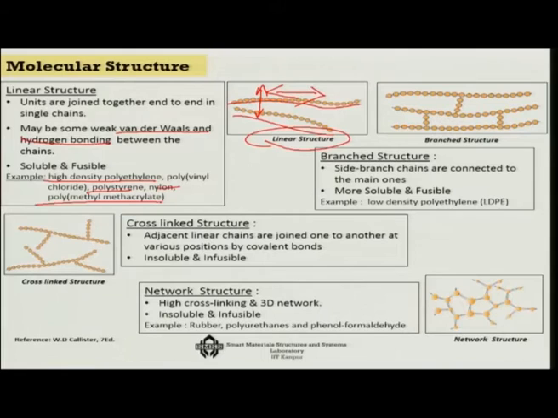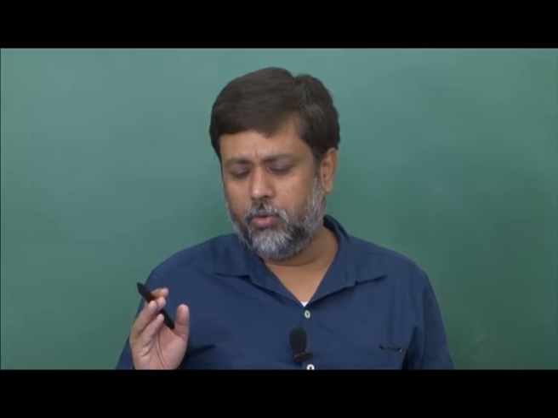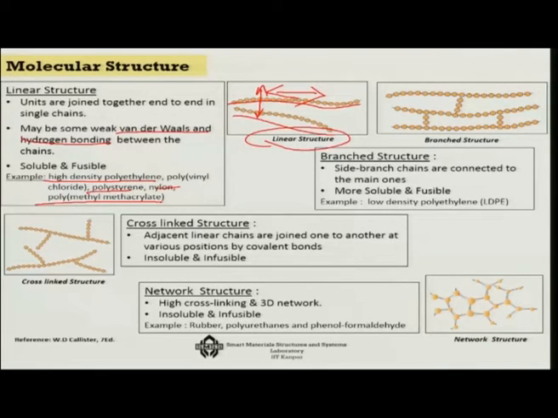The other point is that linear structures generally have a good crystal structure. Okay. Because their repeatability is generally very good, many of the linear structures, not all but many of them, are highly crystalline. So, if the degree of crystallinity increases, that also improves the mechanical property of the system.